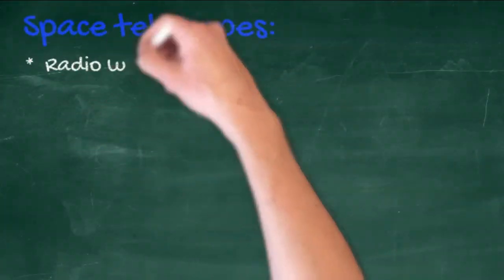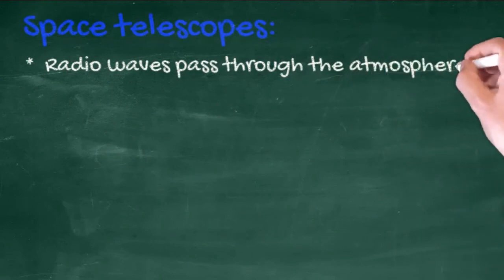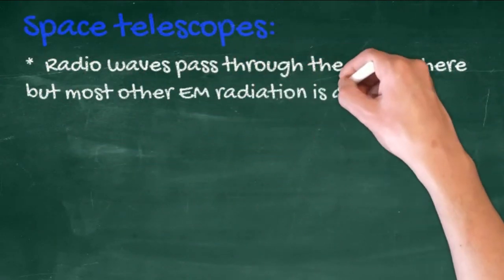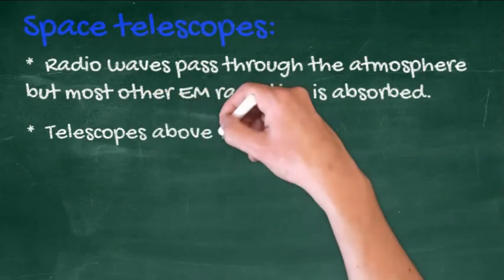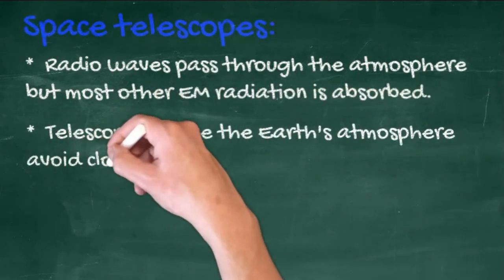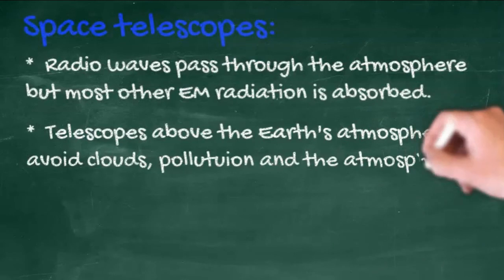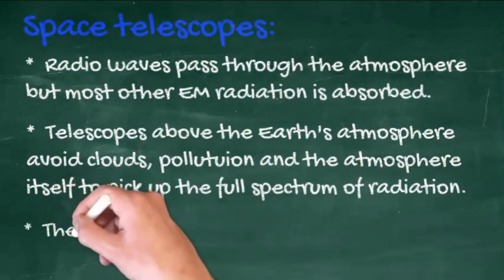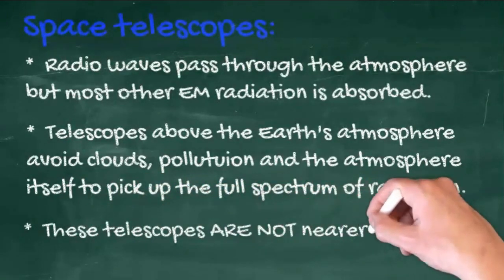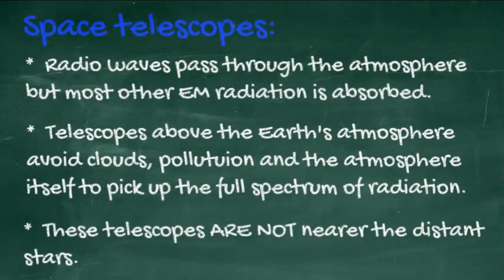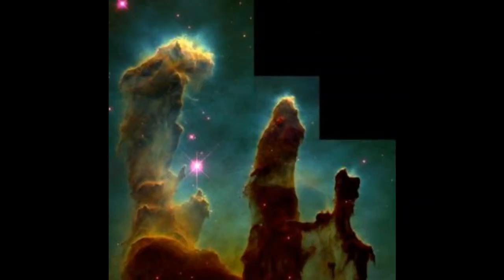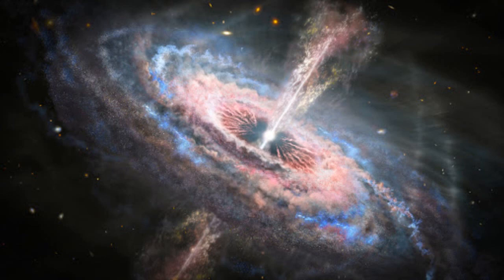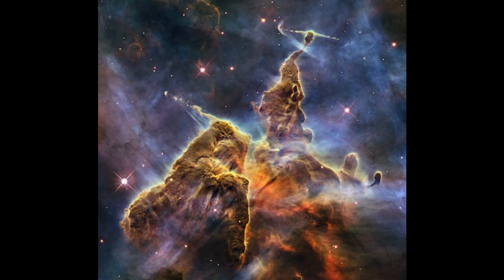Radio waves pass through the Earth's atmosphere. That's why we have such big radio receivers on the surface of the Earth. Most other EM radiation is absorbed. Telescopes above the Earth's atmosphere avoid clouds and pollution and even the atmosphere itself, and they pick up the full spectrum of radiation. These telescopes aren't nearer the distant stars, they just produce much more impressive images. 30 years ago, the Hubble telescope started to transform the way we see our universe.